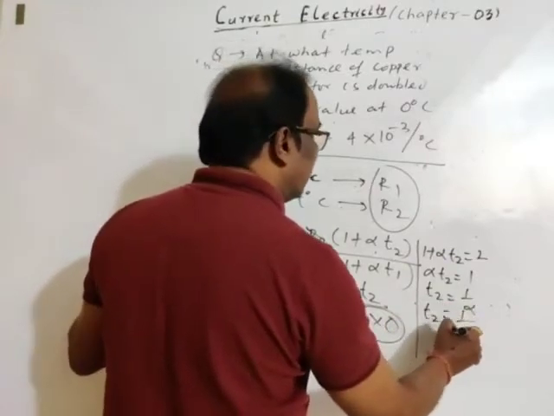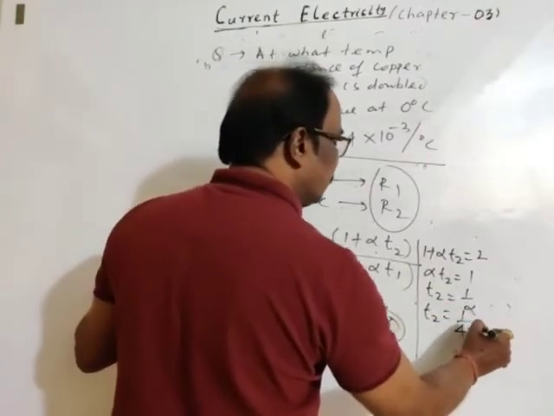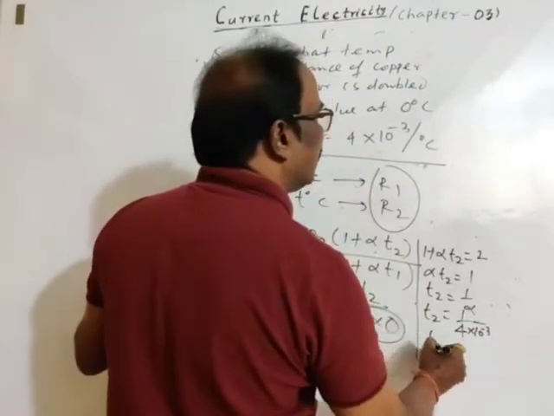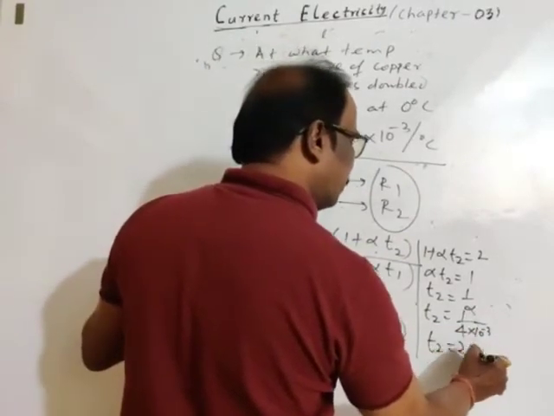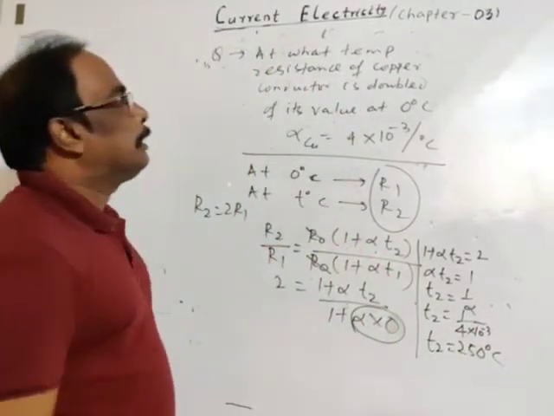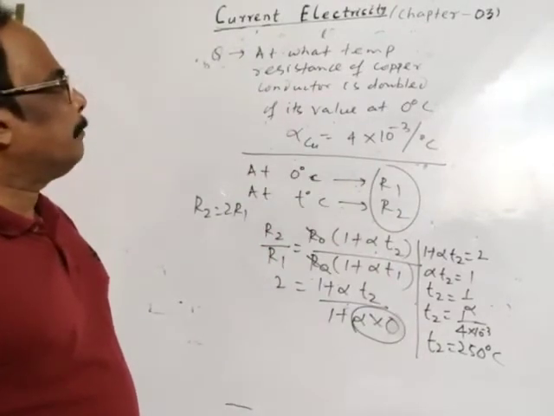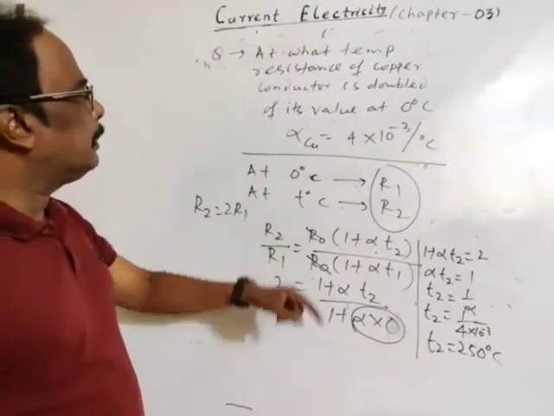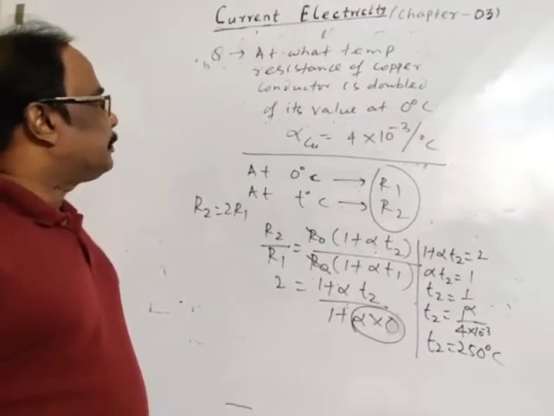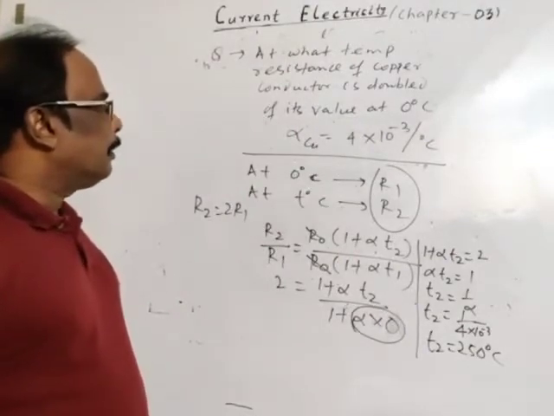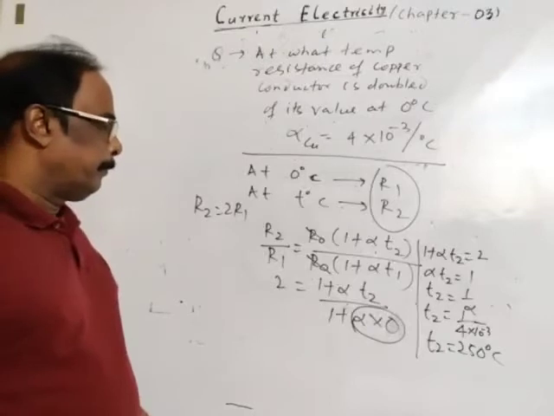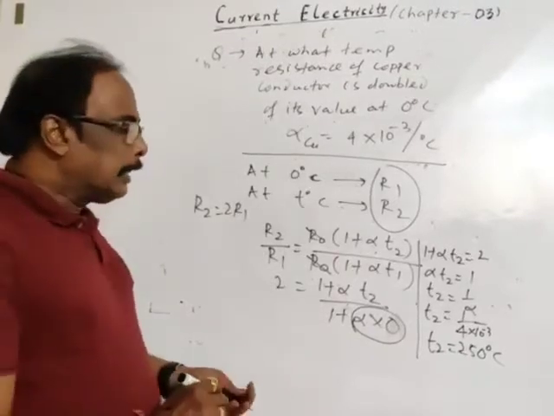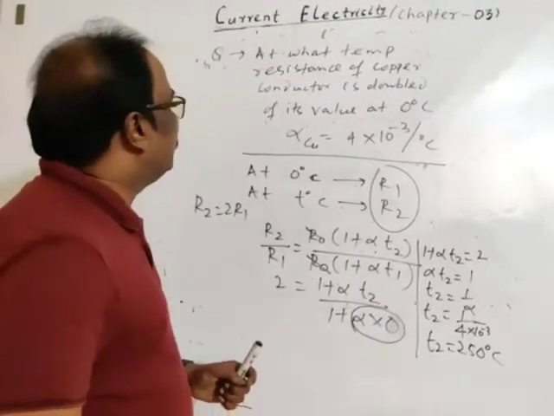Alpha is given as 4 into 10 to the power minus 3, and solving it, you will get 250 degree centigrade. So the answer is 250 degree centigrade.